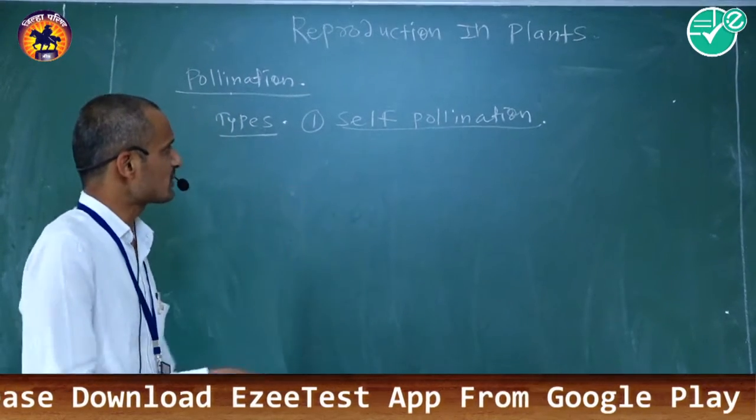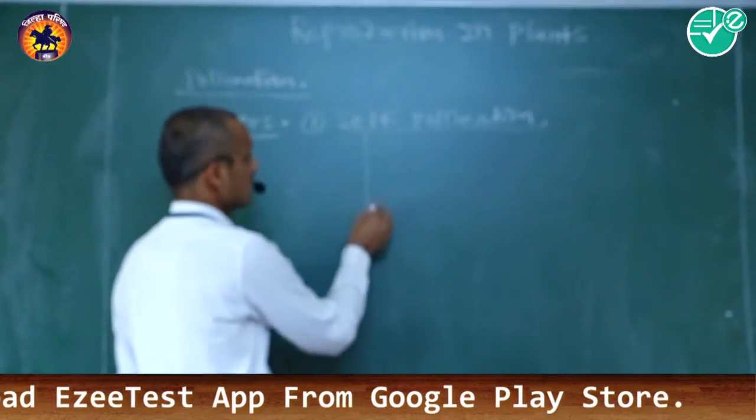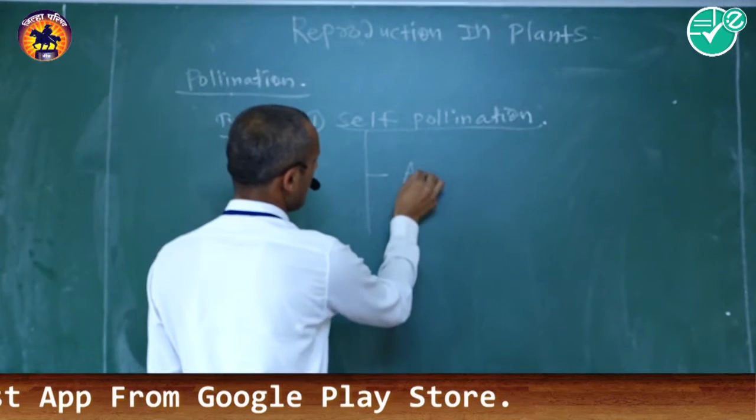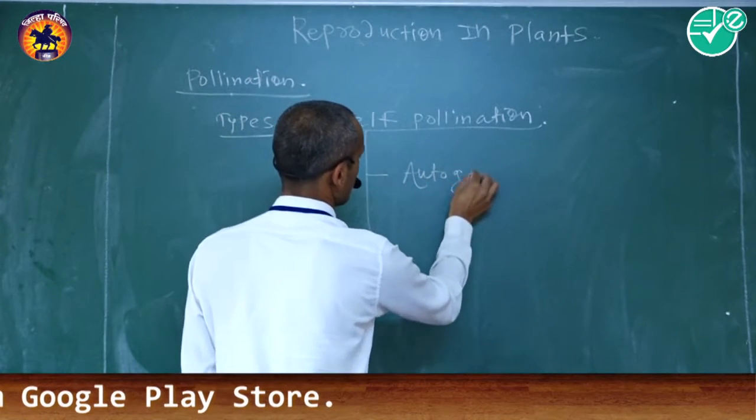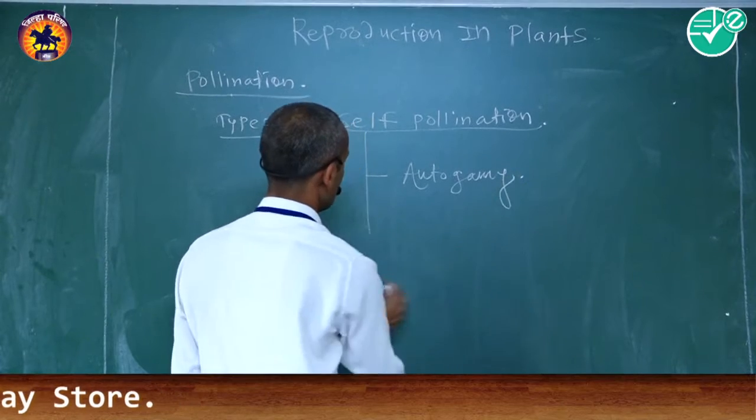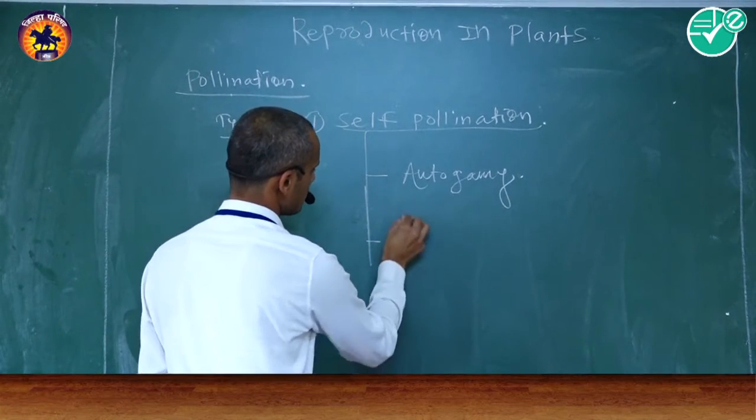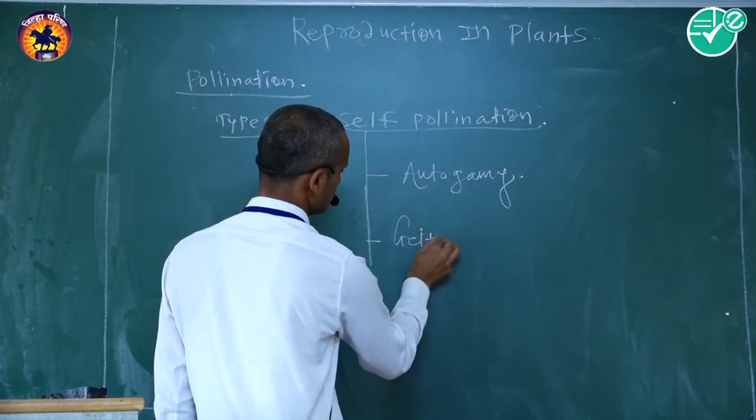This self-pollination is again categorized into two types. First one is autogamy and second one is geitonogamy.